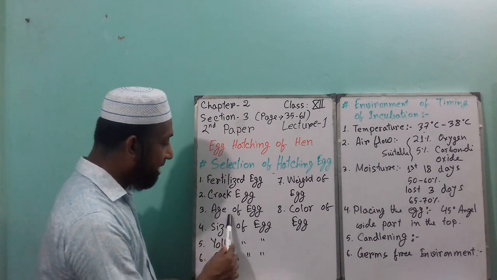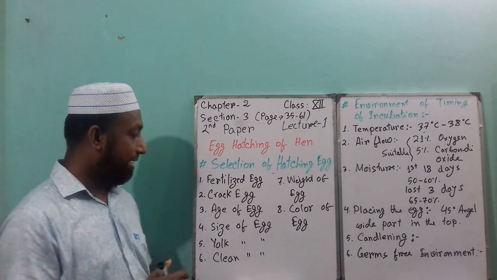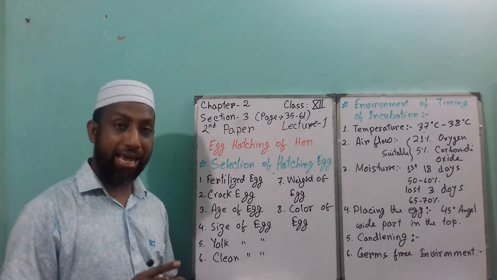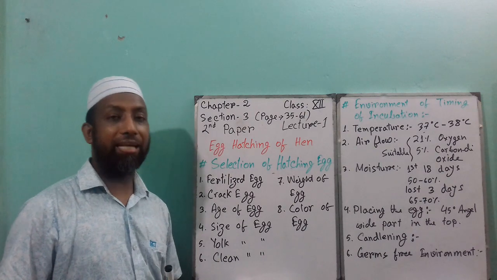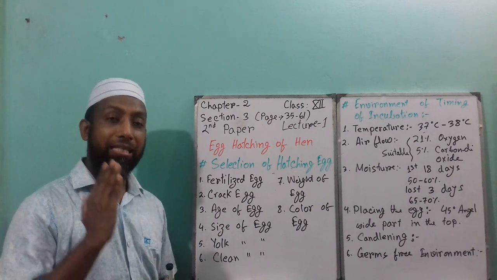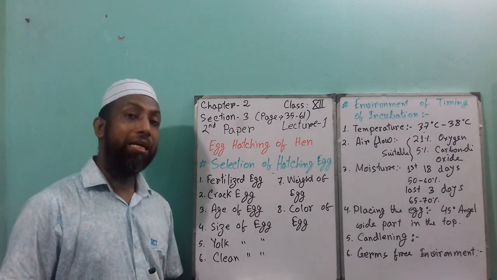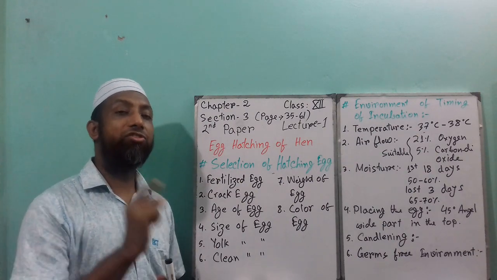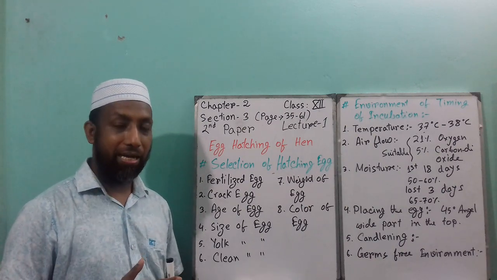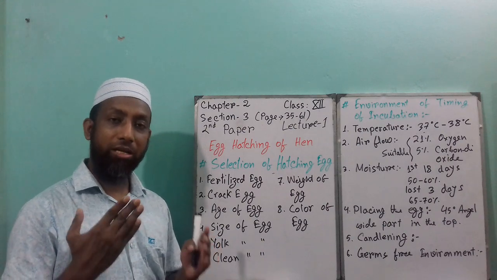Next point is age of egg. Definitely you should maintain the age of egg. That means in summertime, remember, the egg should be 3 to 4 days old, and in winter time the egg's age should be 7 to 10 days. Otherwise, after that the egg cannot be hatched properly. So remember, in summertime the age of egg is 3 to 4 days, and in winter time 7 to 10 days. Always remember that. Otherwise, the egg will not hatch into a chicken.